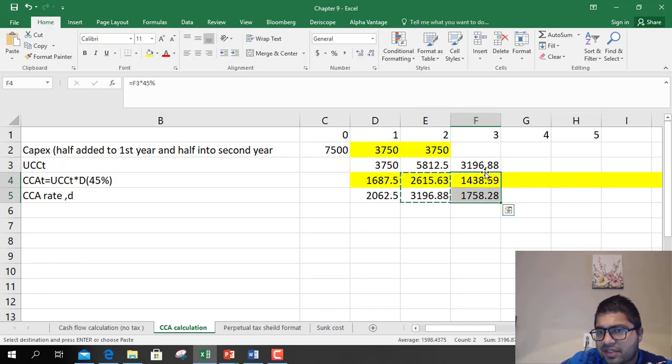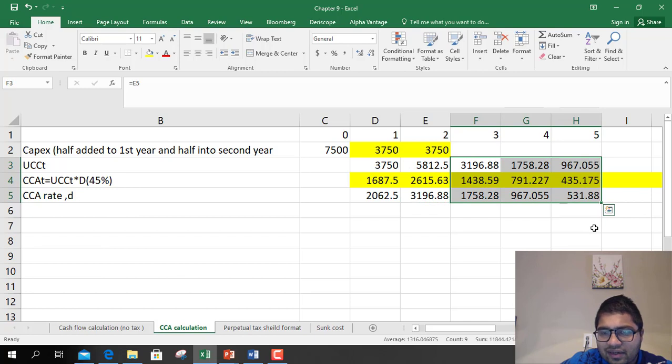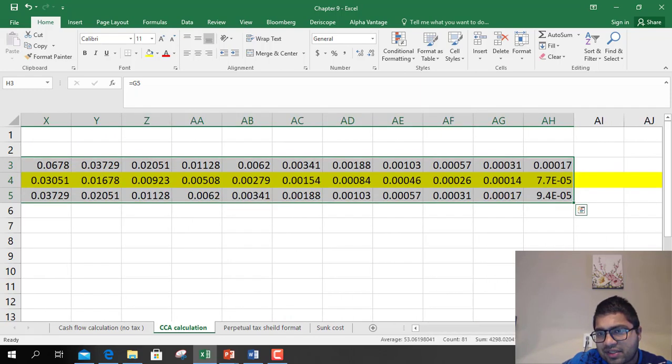You again charge depreciation at 45%, this much is left. Okay, and then drag it to 5 years. Now the funny part about depreciation is about creating an asset. CCA allows you to keep on charging depreciation on that asset until that asset is sold. So even if you're not using that lab and the project is over, you can still keep on charging depreciation.